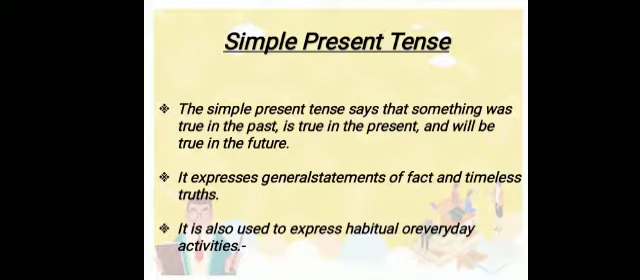What is simple present tense? Simple present tense says that something was true in the past, is true in the present, and will be true in the future. That can be a universal truth, a fact, or a general statement. It expresses general statements, facts and timeless truths. It is also used to express habitual or everyday activities.